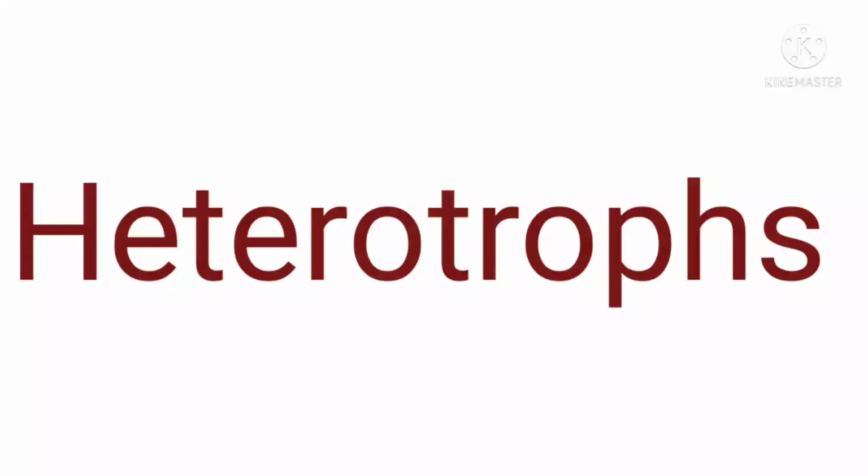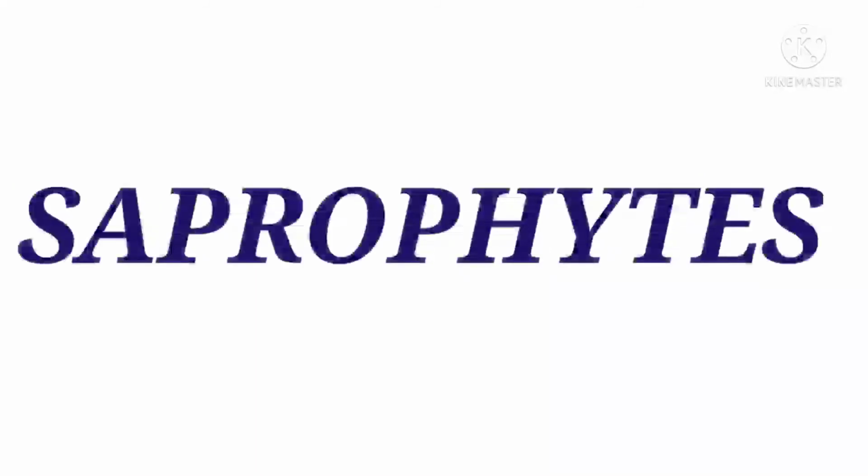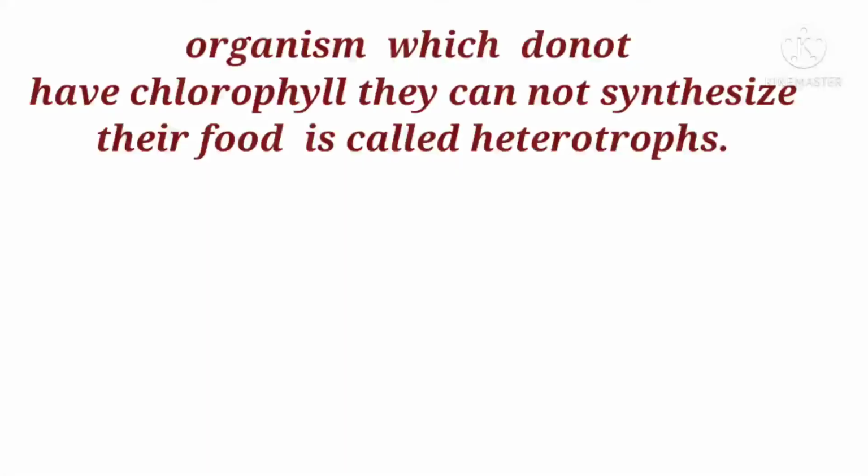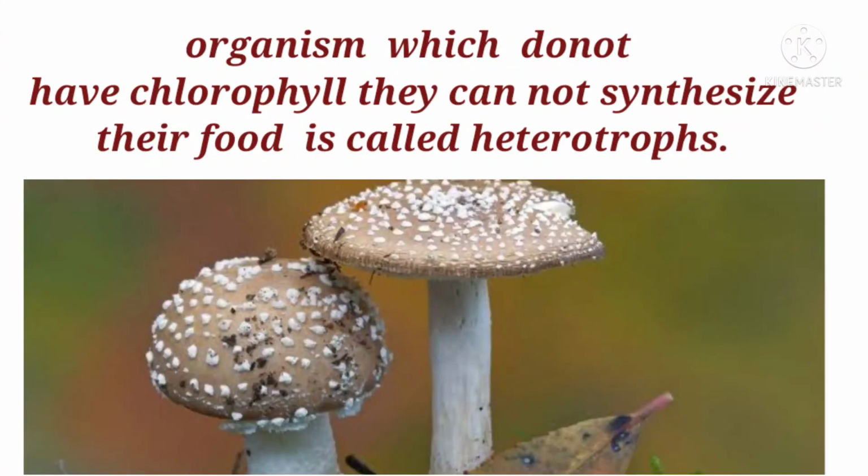Okay, children, next we are going to heterotrophs. Already we know the definition of heterotrophs. Here some types are there. Now we are going to learn about saprophytes, which is one type of heterotroph. There are some plants which do not have chlorophyll.